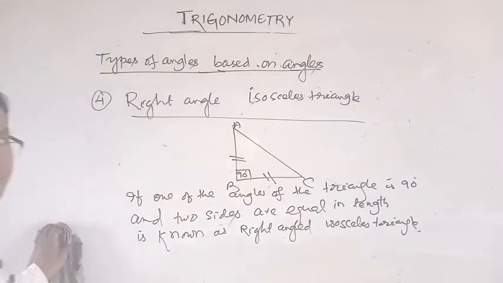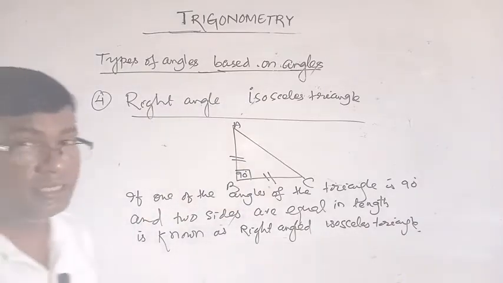Isosceles right angle triangle. Okay, these are the concepts and terms about the triangles.